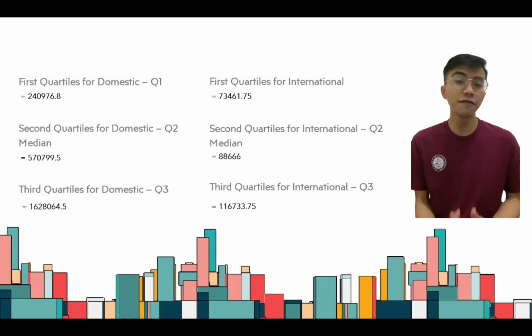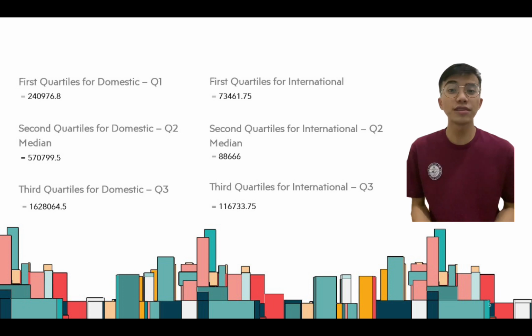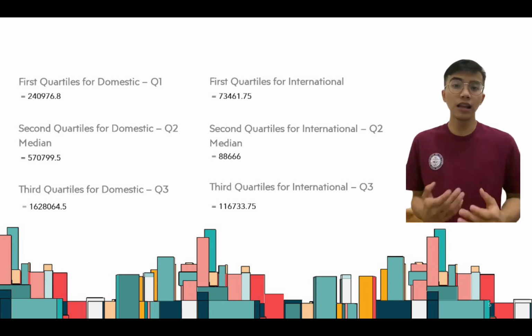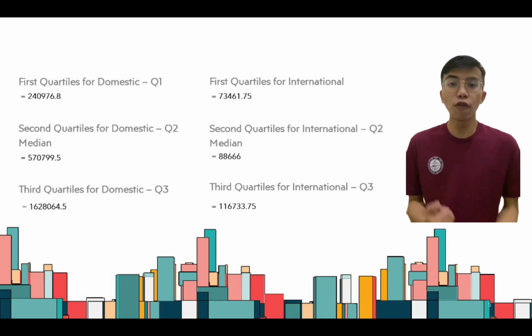Today, I'm going to present about percentiles and box plot. Based on the question, the first quartile for domestic is 240,976.8, and for international, the first quartile is 73461.05. For the second quartile, also known as the median, domestic is 570,799.5, and international is 88,666. Last but not least, the third quartile for domestic is 1,628,064.5, and for international is 116733.05.